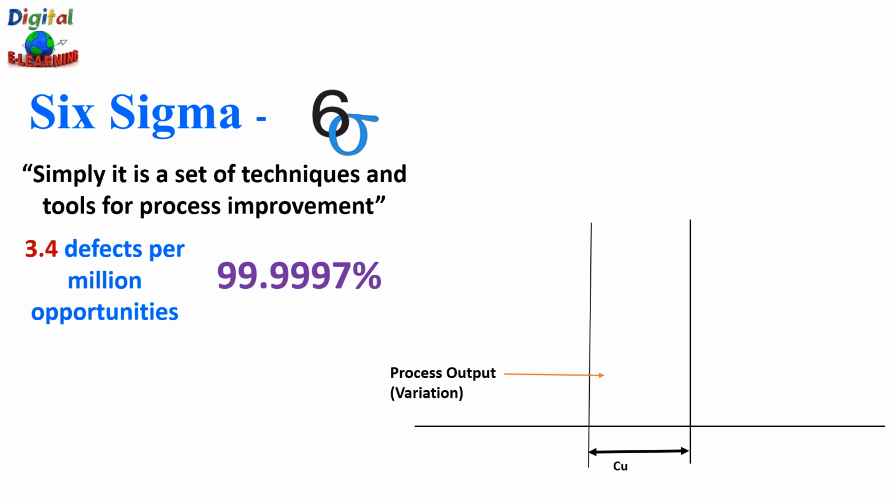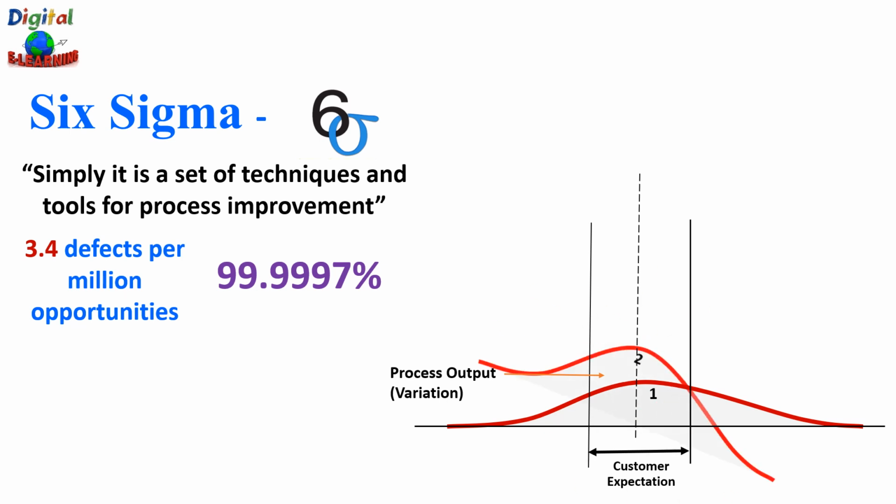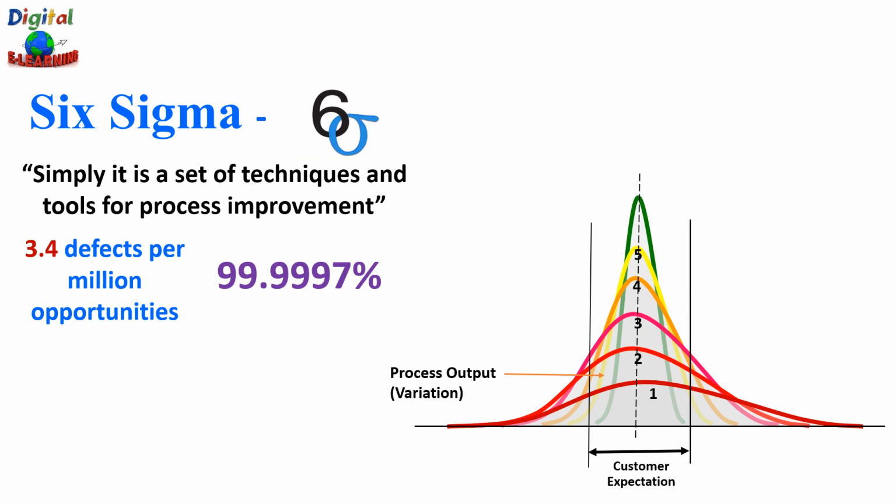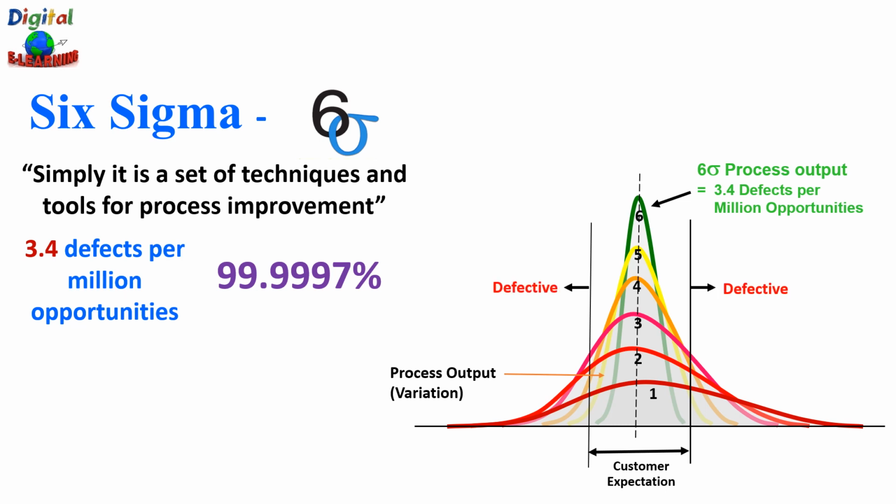So if we have a customer specification, anything that goes between 1 sigma, 2 sigma, 3 sigma, 4 sigma, 5 sigma, and 6 sigma. So at 6 sigma, we will have 3.4 defects per million opportunities. Anything beyond that is a defect or waste. So this term Six Sigma refers to achieving a state where there are about 3.4 defects per million opportunities.